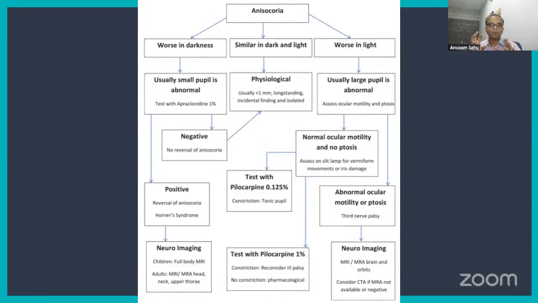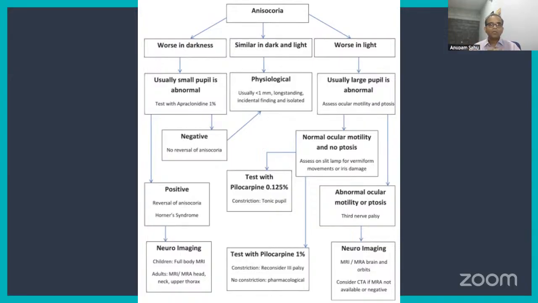But then if the pupil is dilated, then these are 3 or 4 differentials that you have. Trauma, mydriatic drops being placed into that eye. It could be an internal ophthalmoplegia also if there is no other oculomotility defect, or an external ophthalmoplegia due to third nerve palsy, and or an Adie's tonic pupil. Okay, so these are 4 differentials that you should keep in mind.